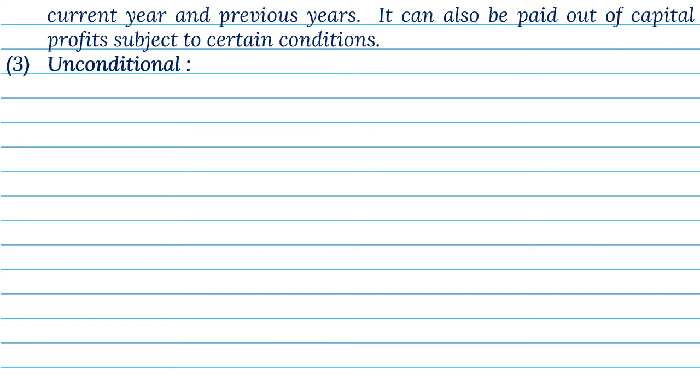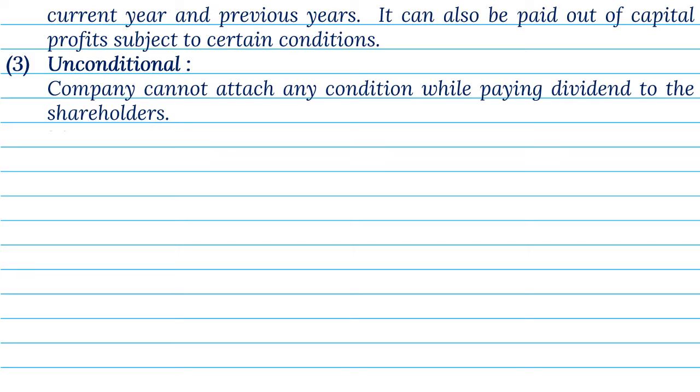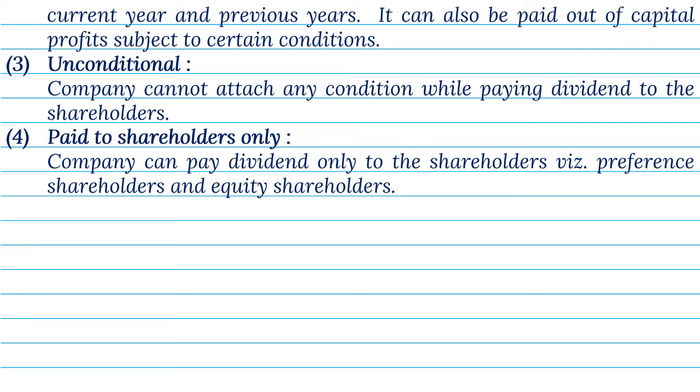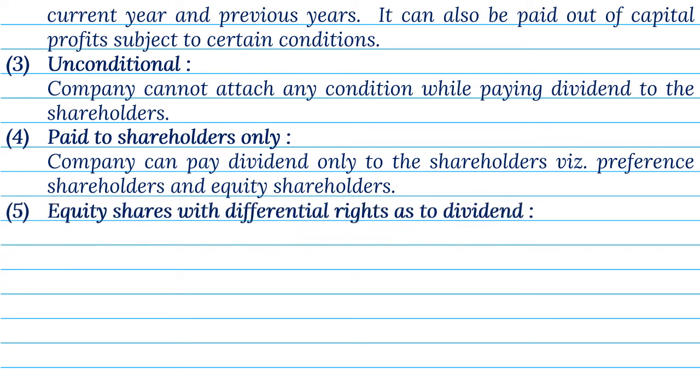3. Unconditional. Company cannot attach any condition while paying dividend to the shareholders. 4. Paid to shareholders only. Company can pay dividend only to the shareholders, namely preference shareholders and equity shareholders. 5.